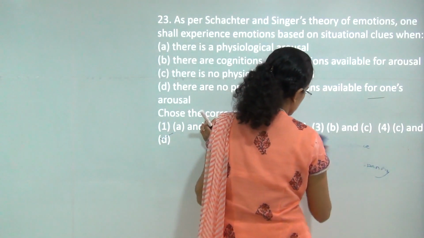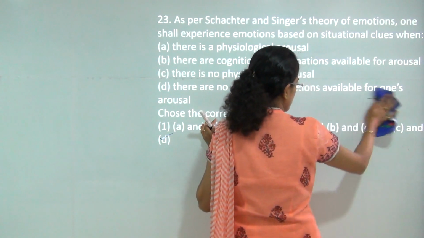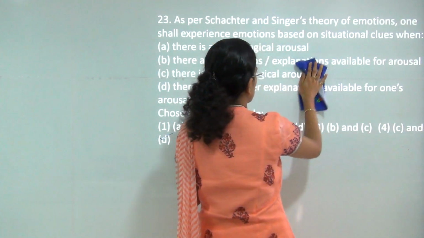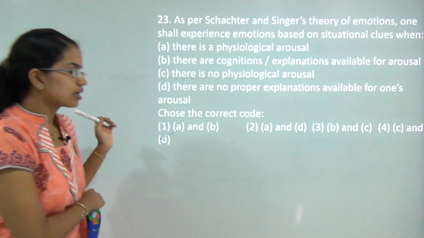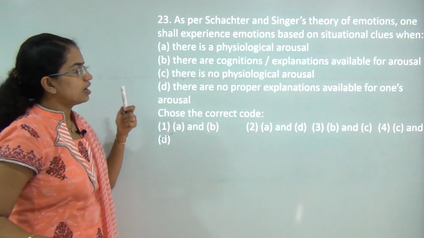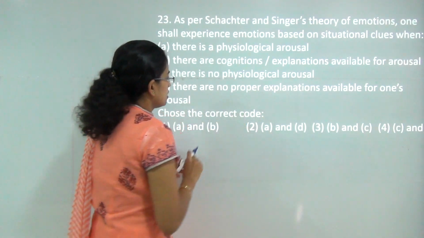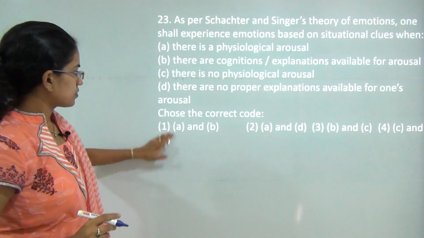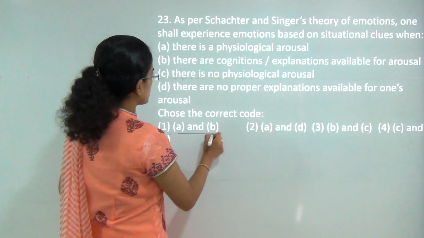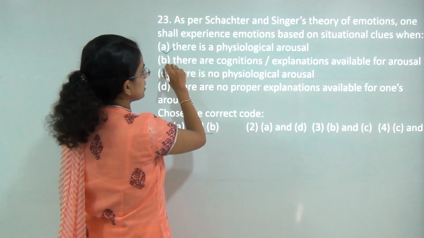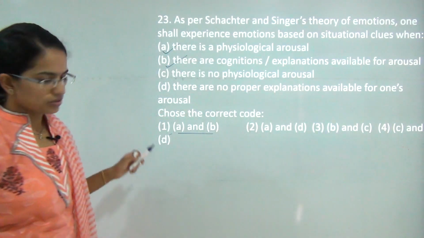Under this theory, they talk about two things that affect emotions. First is the physiological arousal and the cognitive arousal. So the correct answer here would be both A and B, that is, physiological arousal and cognitive arousal.